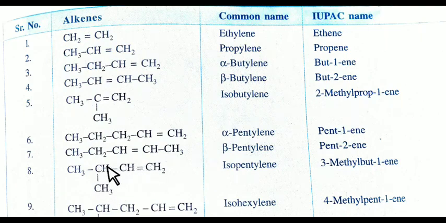4 carbon atoms are there. That's why it is but. 1 carbon atom containing double bond. It is 1-ene. So it is 3 methyl but-1-ene.